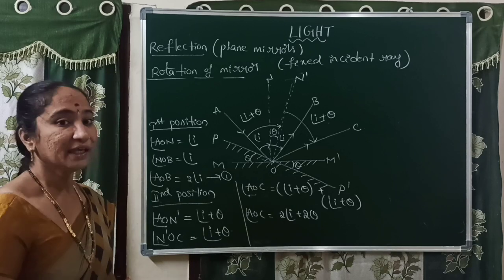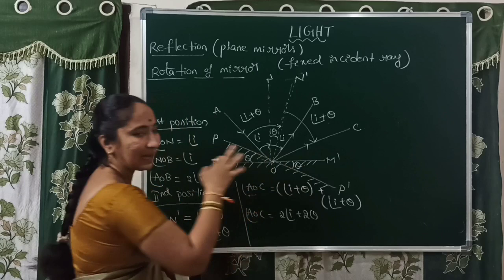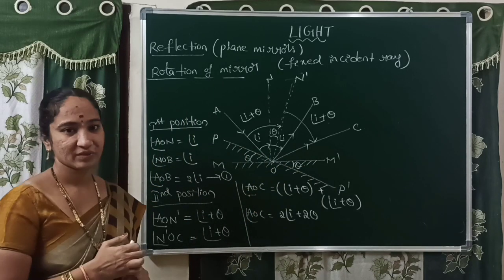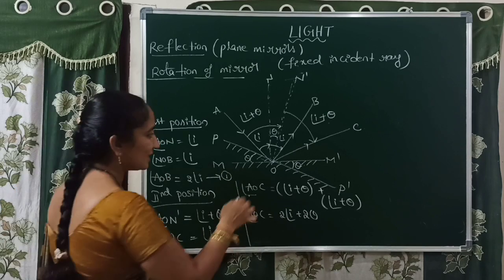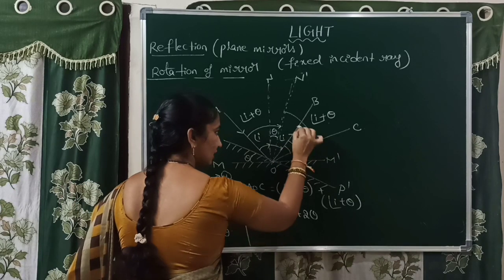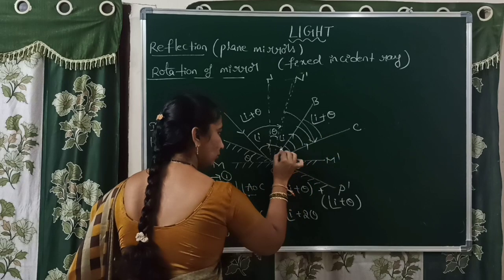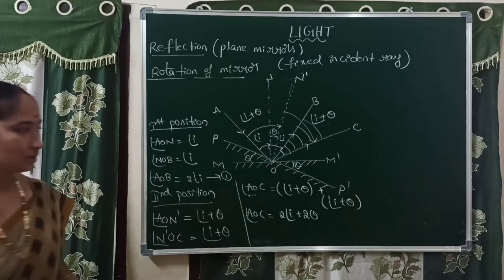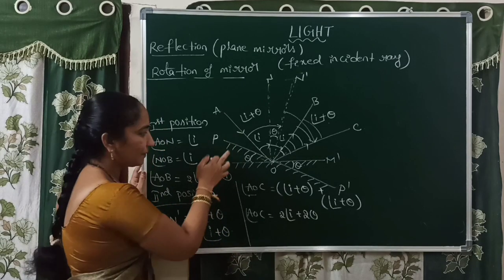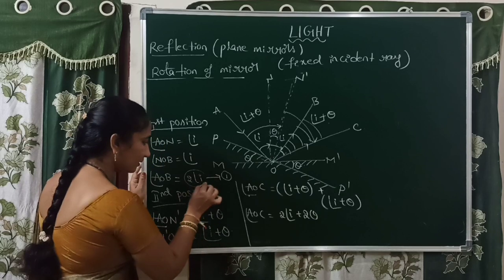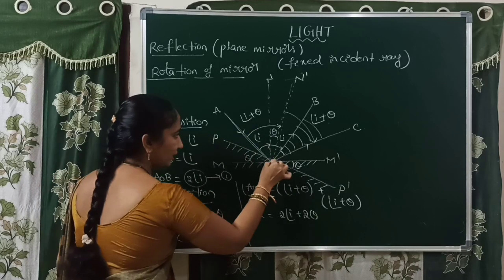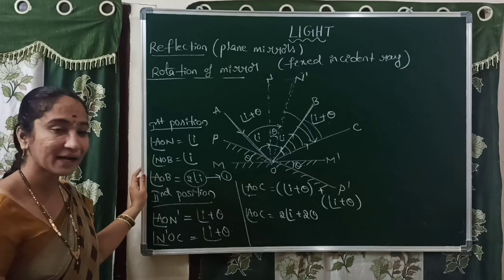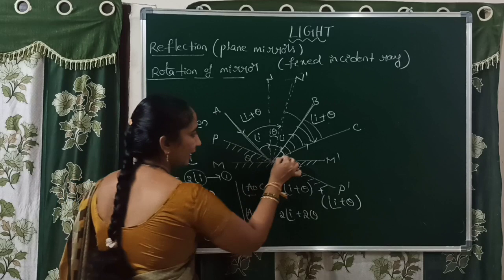What is our aim? If the mirror is rotated by angle theta, with what angle will the reflected ray be affected? That means this area we have to calculate. In this area, what is the angle we have to calculate? How much angle is affected? How to calculate? Easy, you can subtract the initial value 2i. That means the value before rotating, what is it? 2i. That value should be subtracted from the total value AOC.